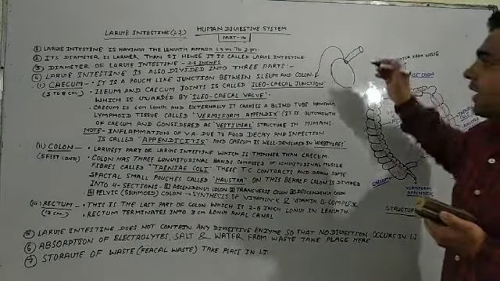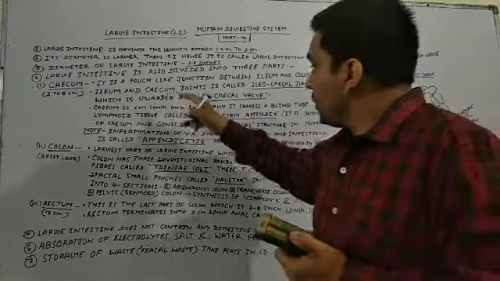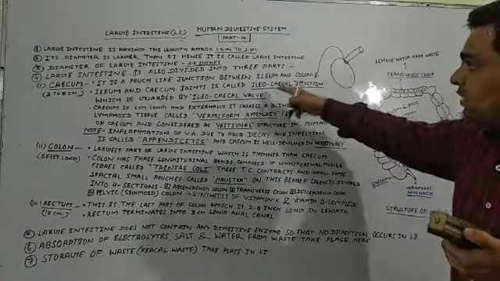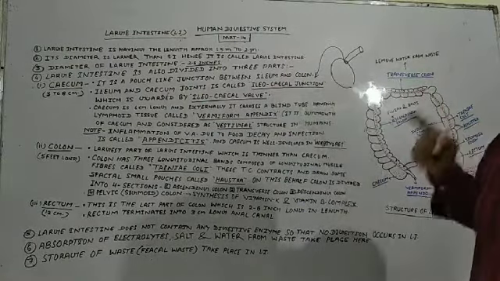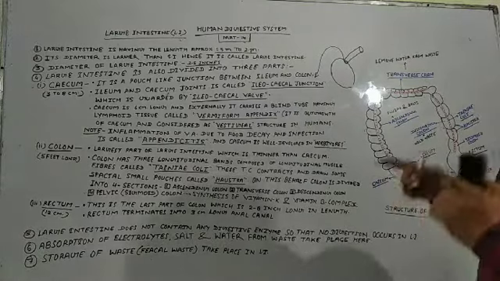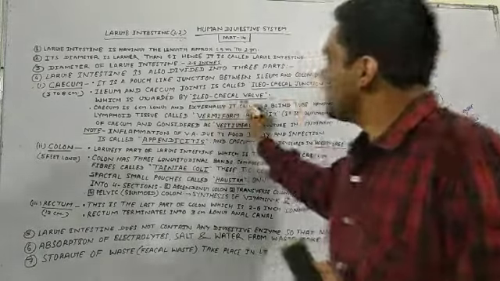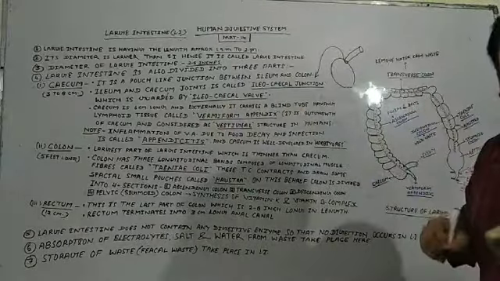Very simple. On the ileocecal junction, a sphincter is found, and that is known as the ileocecal valve or ileocecal sphincter.